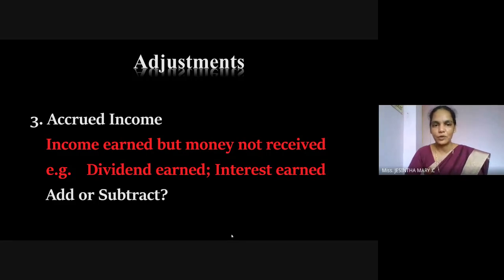Quick recap, what did we discuss so far? What does adjustment mean? Adjustment is adding either an expense or an income which are related to the financial year, or subtracting an income or expense which is not related to the financial year. That's it.